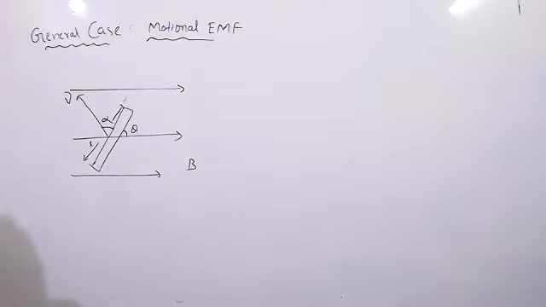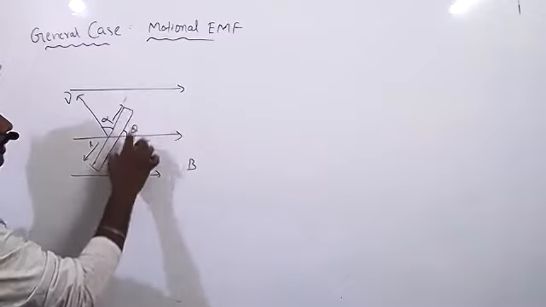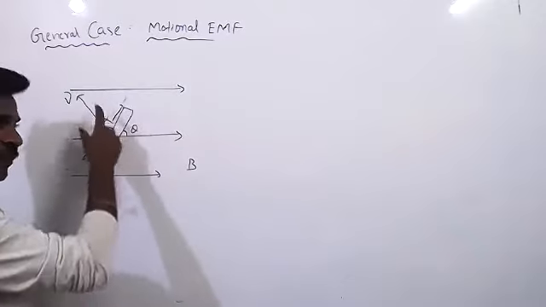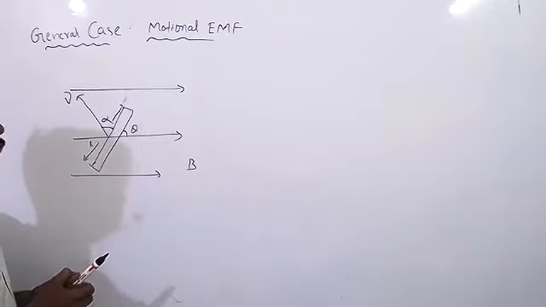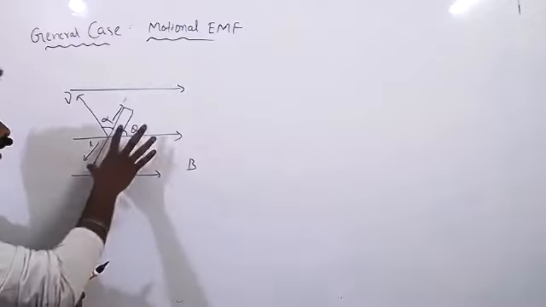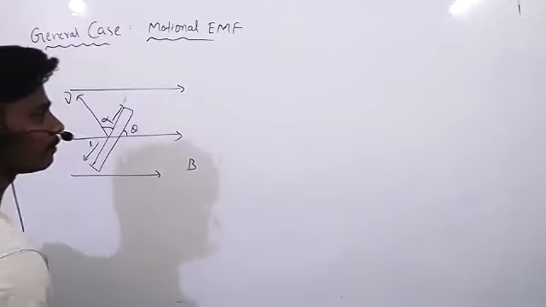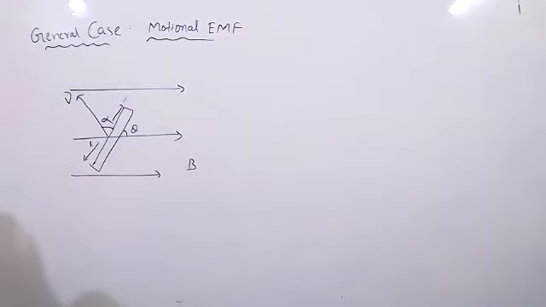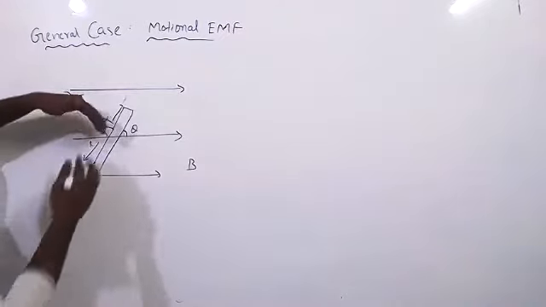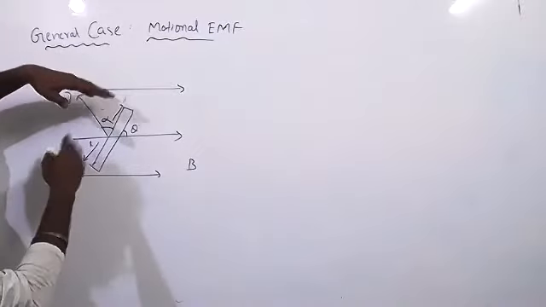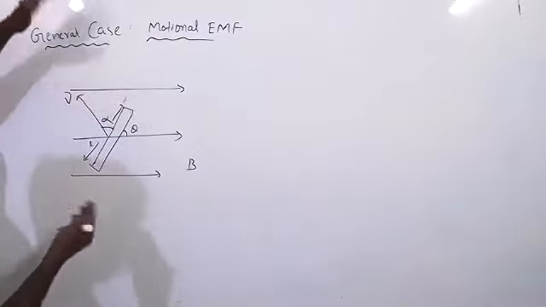Now the story is common. When the conductor is moving in the magnetic field, what will happen? EMF will be induced. Charge separation takes place and induced EMF will develop.